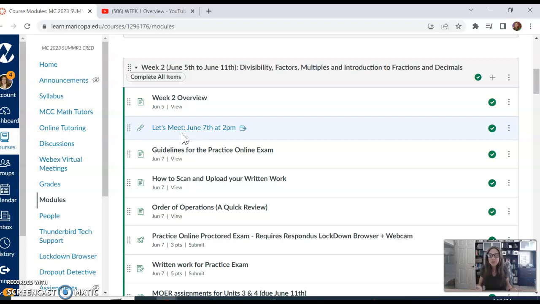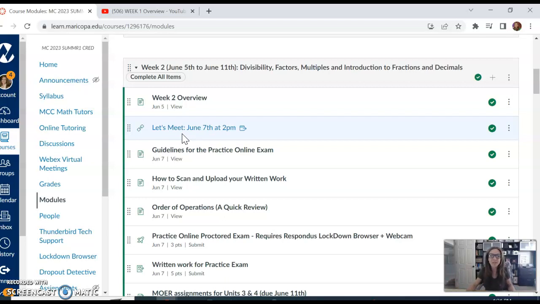And then after this week, start sending me an email if there's a different day of the week or a different time you would prefer. I do have the remaining Let's Meet sessions already on the calendar, but I am definitely flexible and open to changing those. Just let me know if there's a different day or time where you might be able to meet, because I want to get as many students to come to those Let's Meet sessions as possible.